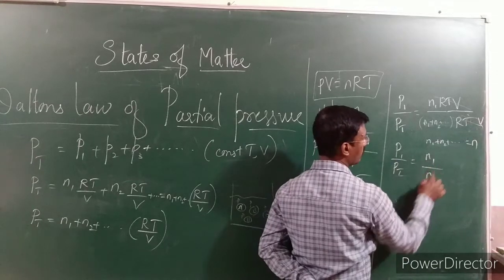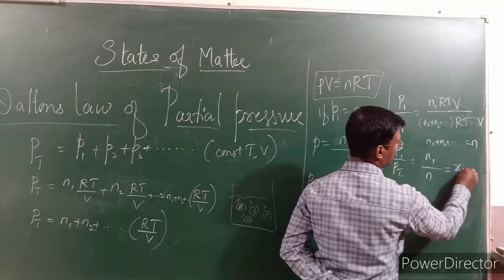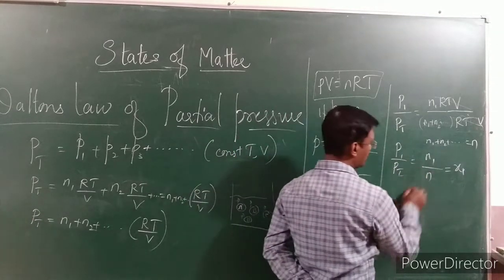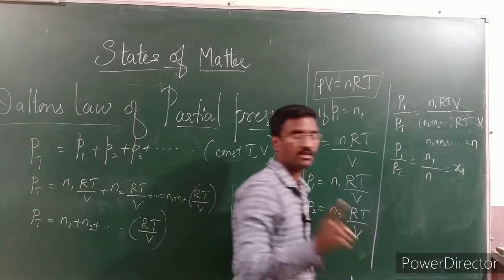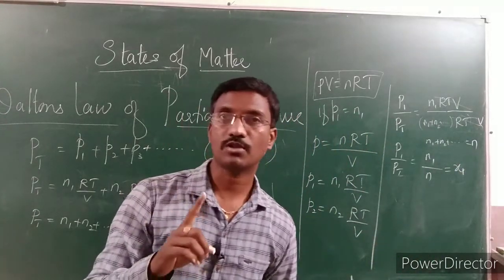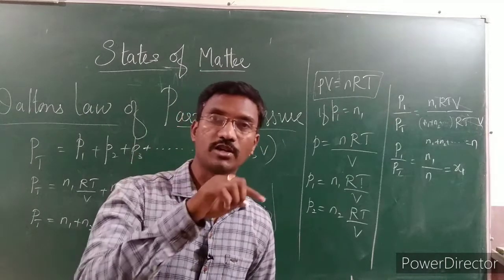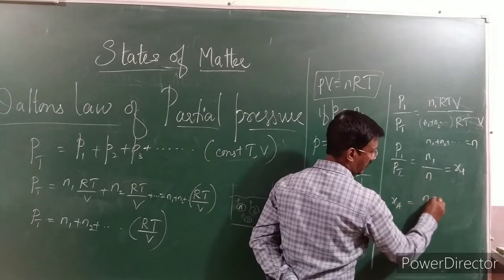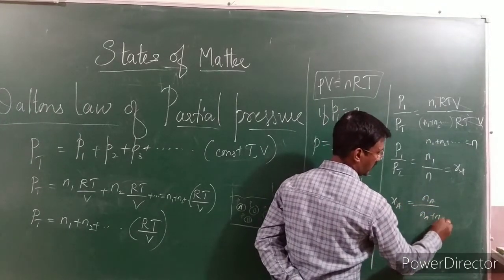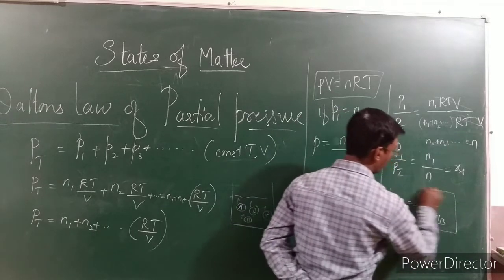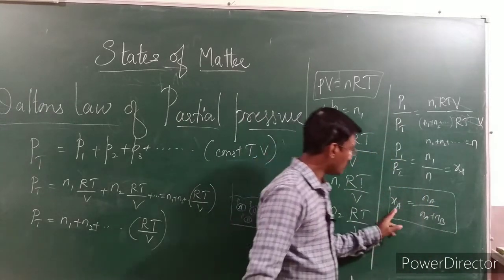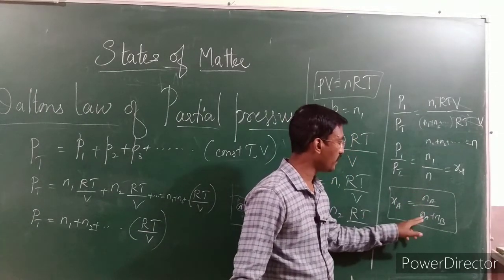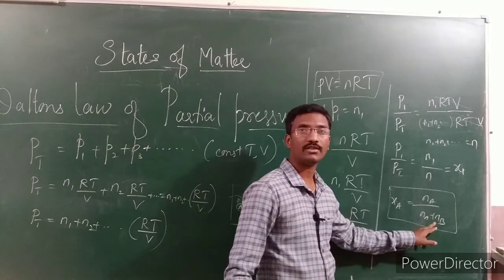Therefore we know that N1 by N is nothing but X1, where X is the mole fraction. So we can calculate the mole fraction of component A. In the first chapter we discussed that the mole fraction of component A, XA, is NA divided by NA plus NB. I hope you remember this. We discussed this in the first chapter. The mole fraction of component A is equal to the number of moles of component A divided by the sum of the number of moles of all the components.